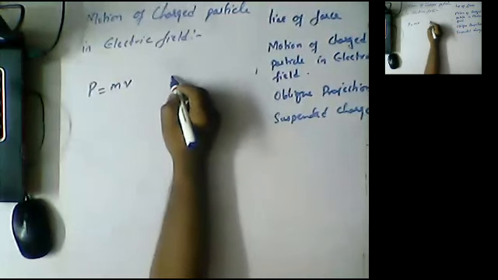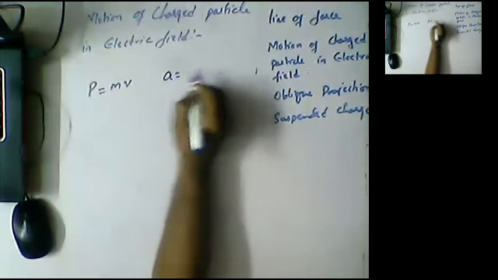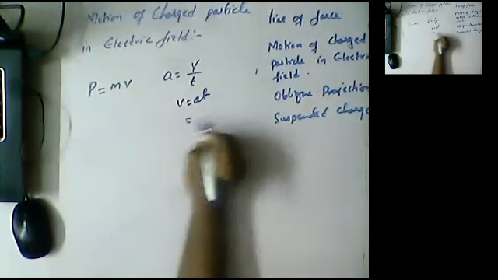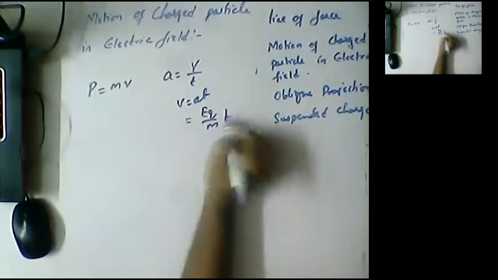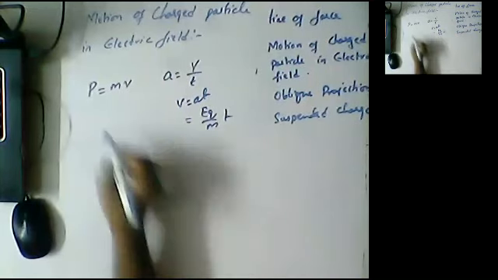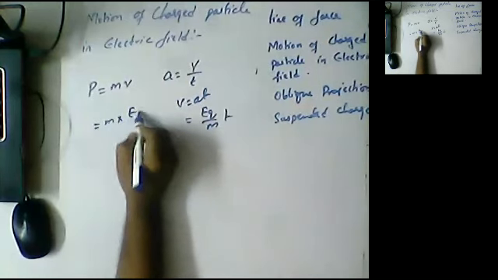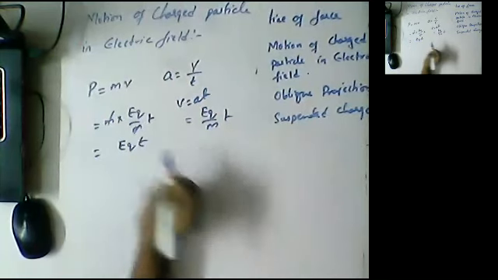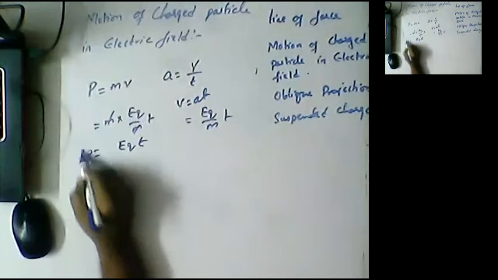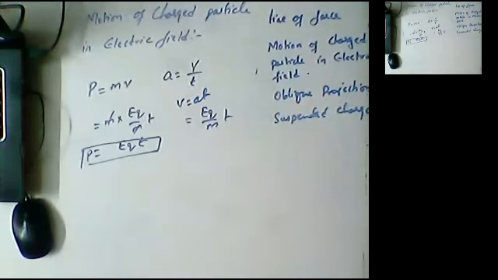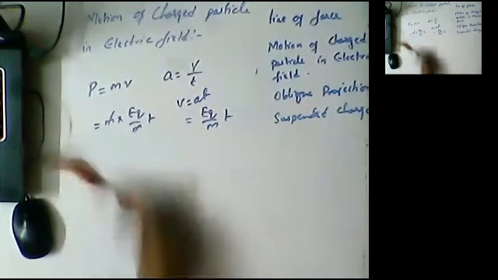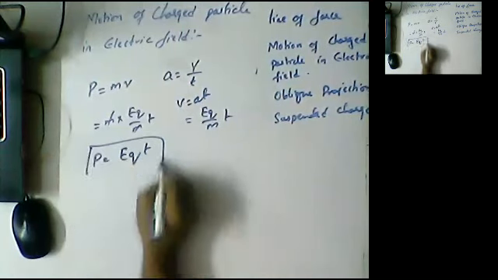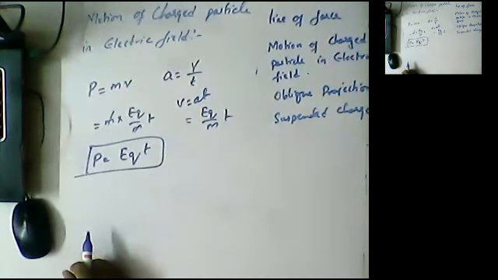Acceleration is equal to velocity by time, so velocity is equal to acceleration into time, where acceleration is Eq by m. Substituting, m into Eq by m into t, the m will get cancelled. What we are left with is Eqt. So the formula for the momentum is P is equal to Eqt. This is one formula.